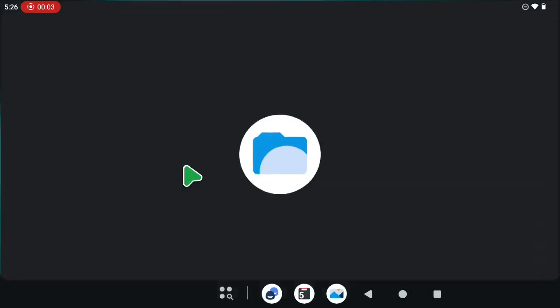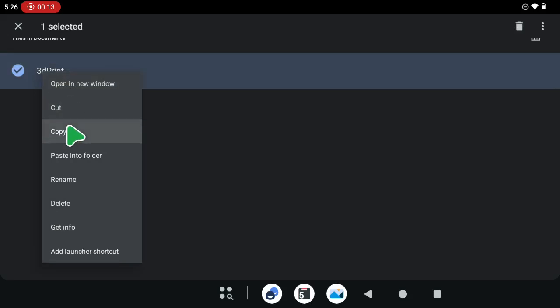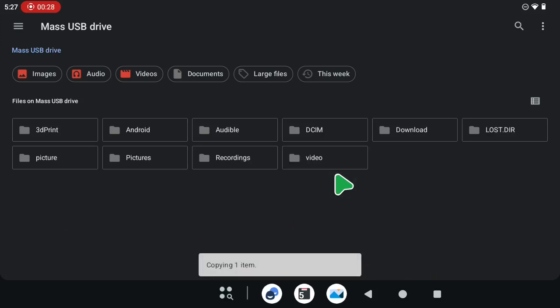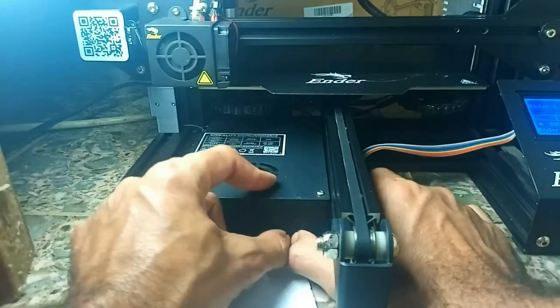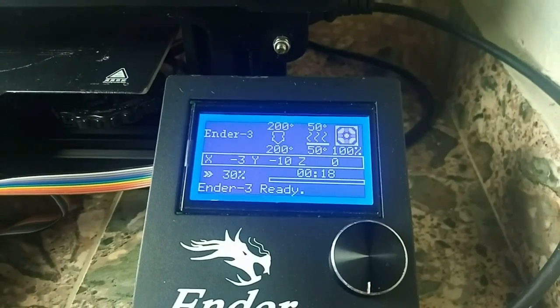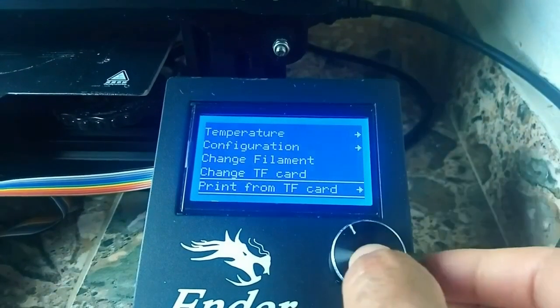Now we insert an SD memory card into the Android device. In the Android directories, go to SD card, Documents, and copy the 3D prints folder. Then paste the 3D prints folder in the root of the external SD memory. Insert the SD card into the printer. Go to the 3D prints folder and print the CE3 subscribe.gcode.